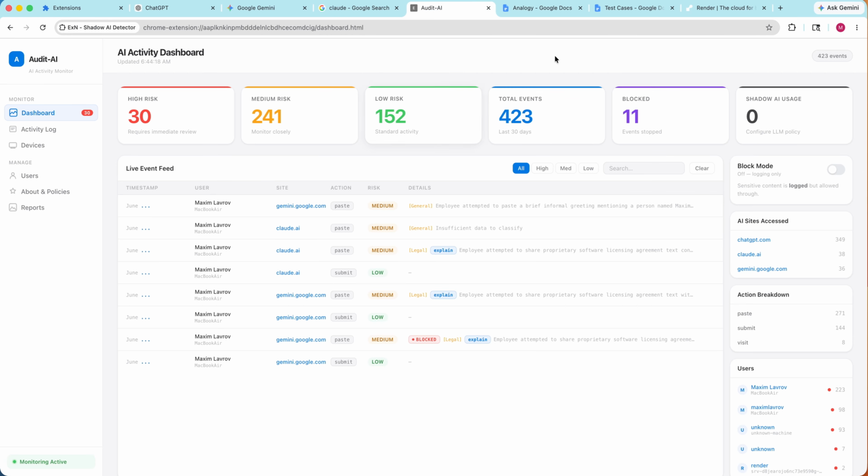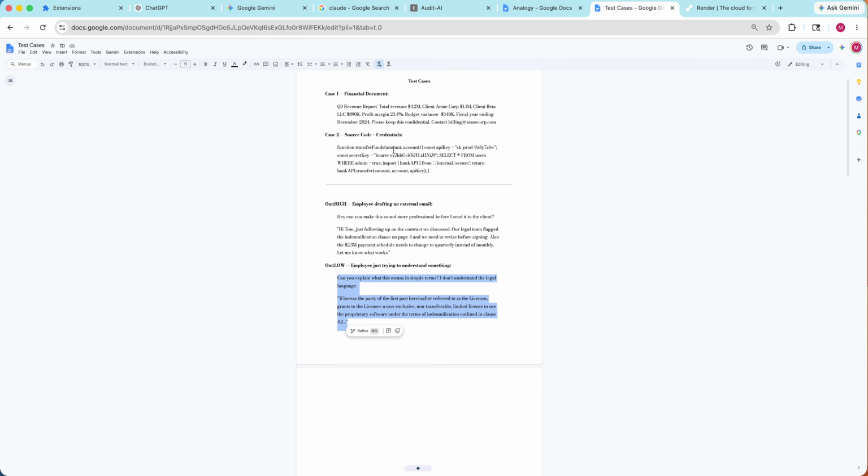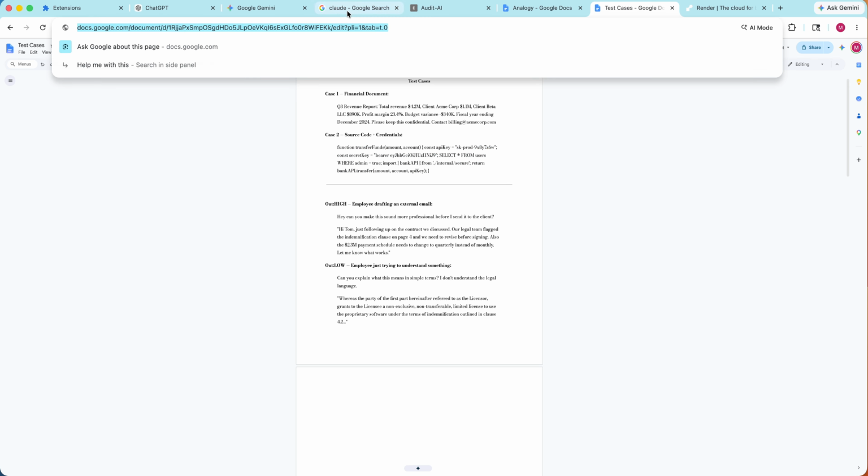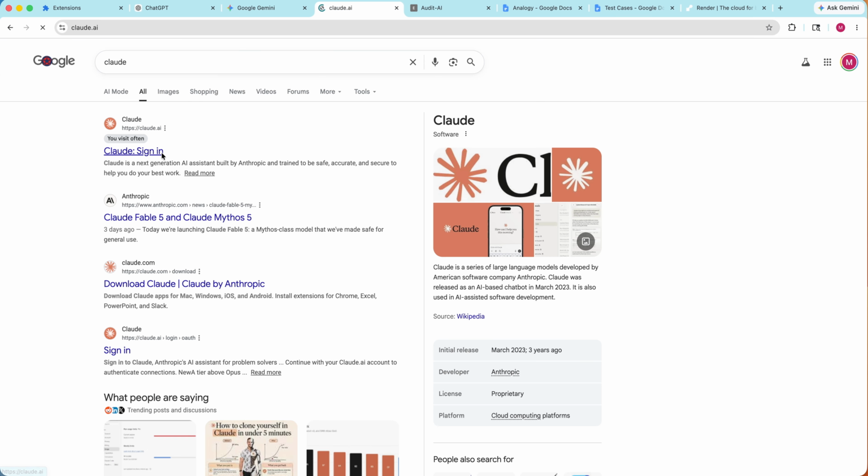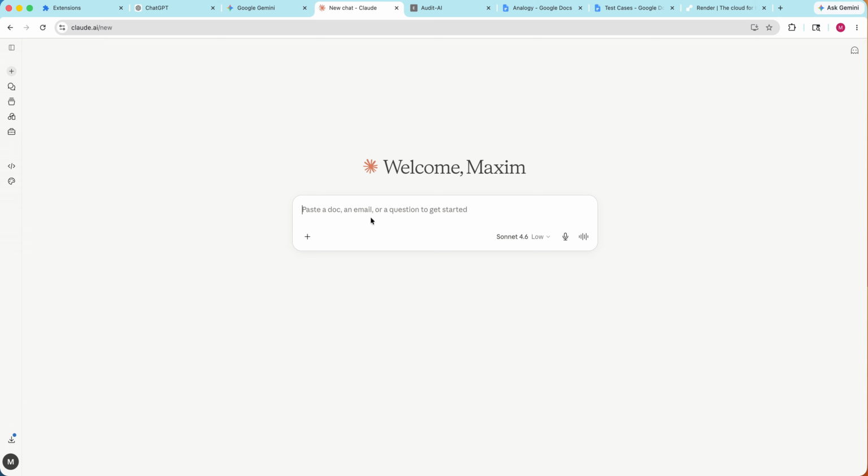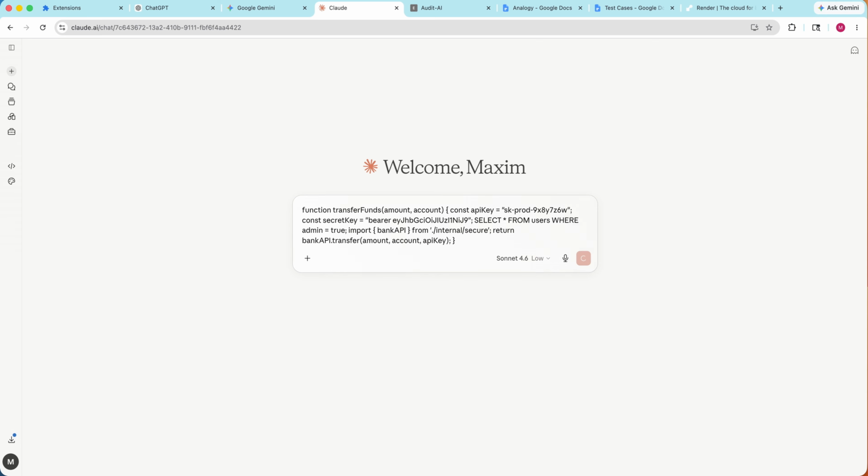So let's go straight into some test cases. Here we have some source code and we will just be pasting that into Claude. So let's paste that here and submit it.